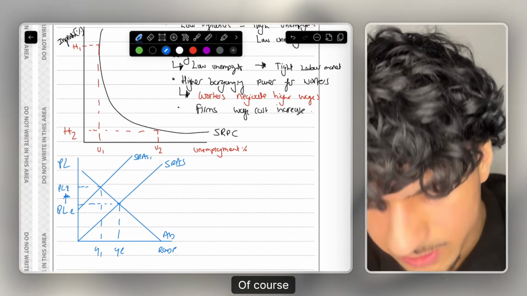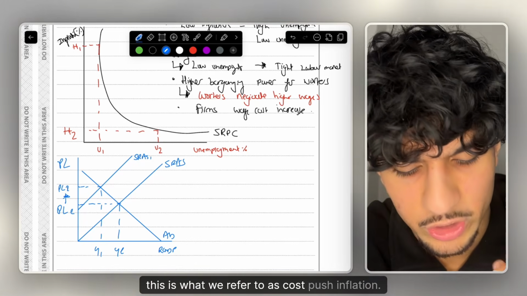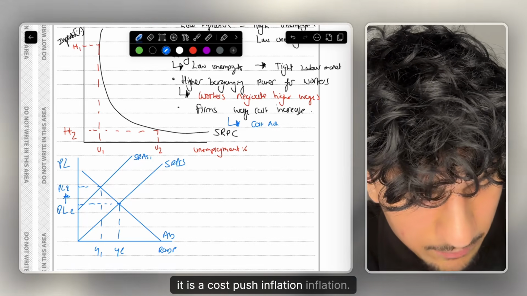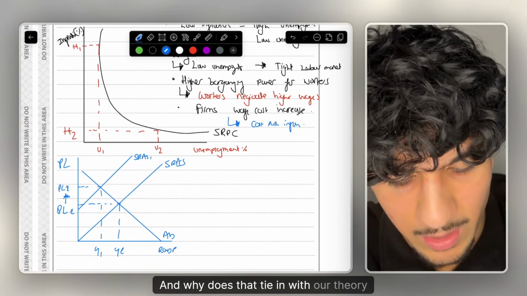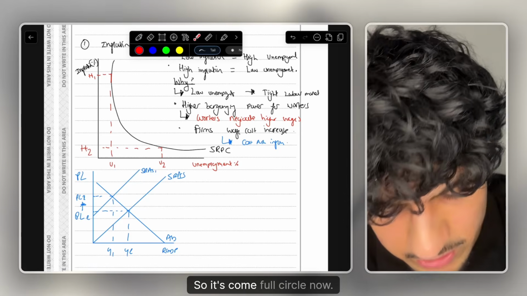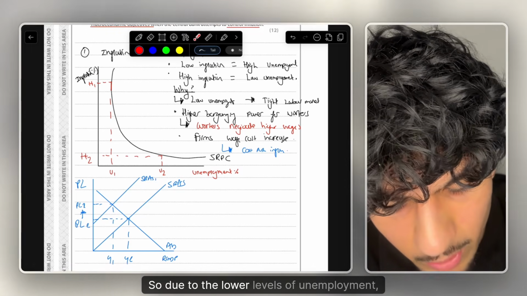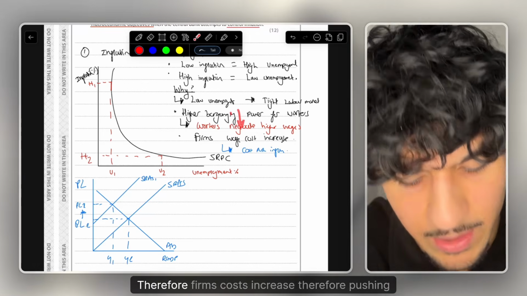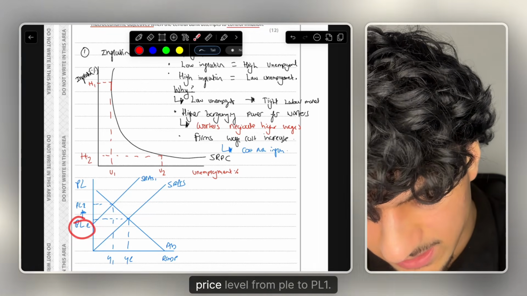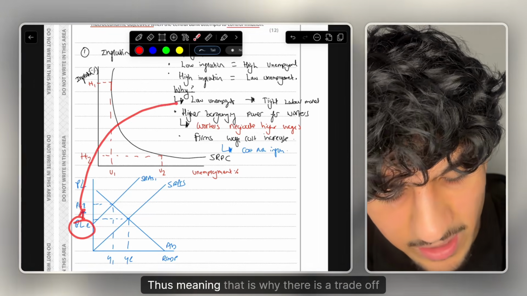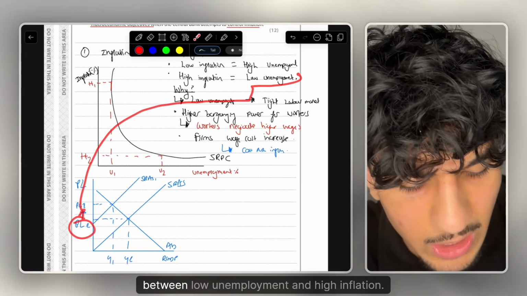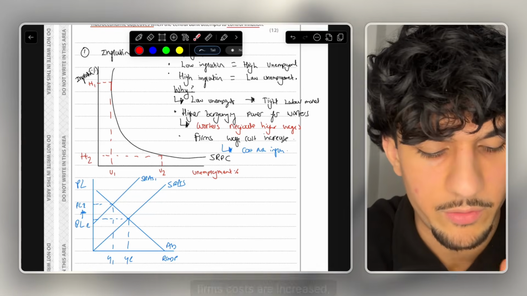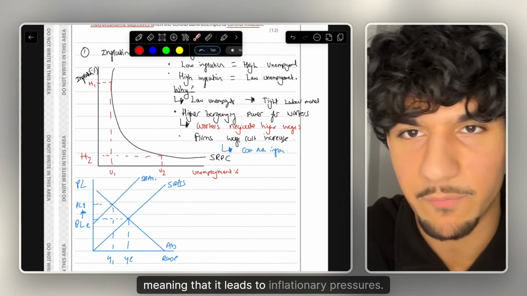And what do we call this? Of course, this is what we refer to as cost push inflation. Therefore, when firms' wage costs increase, it is a cost push inflation. And why does that tie in with our theory beforehand? So it's come full circle now. Due to the low levels of unemployment, like we said, workers have higher bargaining power, they would negotiate higher wages, therefore firms' costs increase, therefore pushing price level from PLE to PL1, thus meaning that is why there is a trade-off between low unemployment and high inflation. As when there's low unemployment, like we said, firms' costs are increased, meaning that it leads to inflationary pressure.